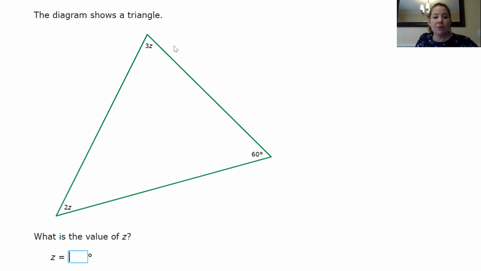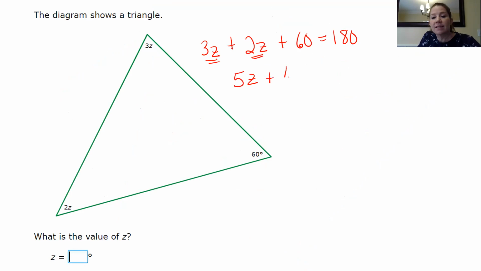One more of those. Let me move my little thing over that you probably can't see. All right, we're going to add 3Z plus 2Z plus 60 equals 180. Now we're going to combine like terms. So 3 zebras plus 2 zebras is 5 zebras plus 60 equals 180.